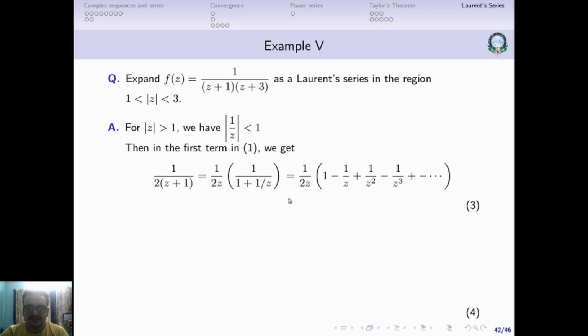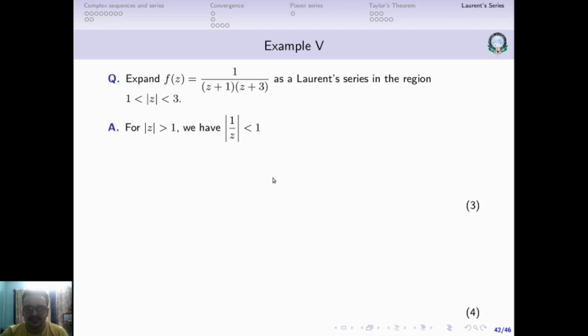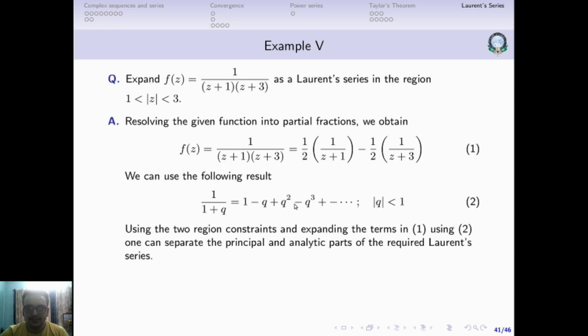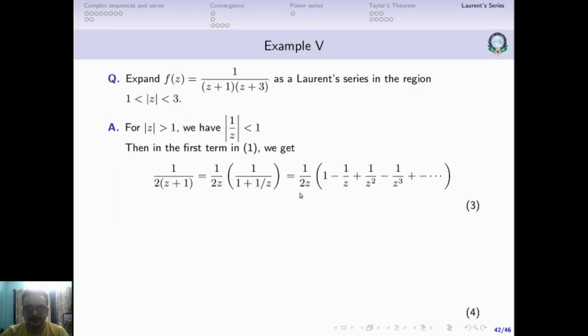As a result, 1 by 2z. So what is the expansion? The expansion is 1 minus q plus q square minus q cube and so on. So 1 minus 1 by z plus 1 by z square minus 1 by z cube and so on. The next step is you multiply this throughout by 1 by 2z, and you get 1 by 2z minus 1 by 2z square and so on. You can see this expansion has only negative powers of z, so it seems to be like the principal part.